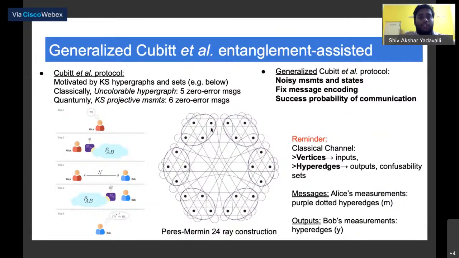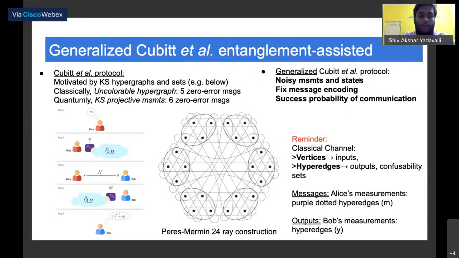But clearly, this is experimentally untenable because we don't have noiseless measurements of states. So we generalize this protocol to noisy measurements and states. And instead of looking at the zero error capacity, we rather look at, if we fix a specific encoding, what is the success probability? That's what we considered earlier.